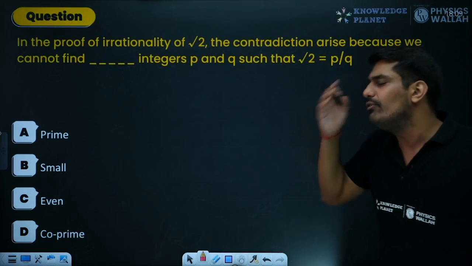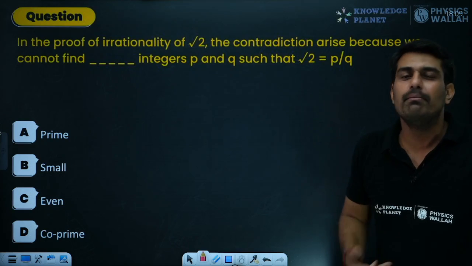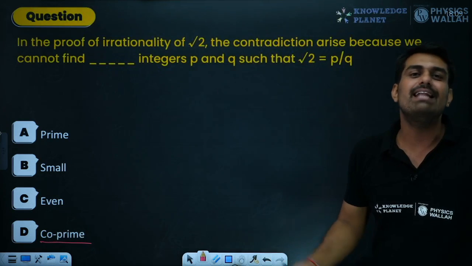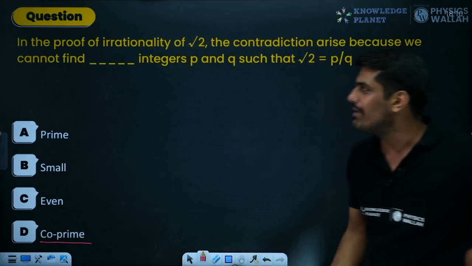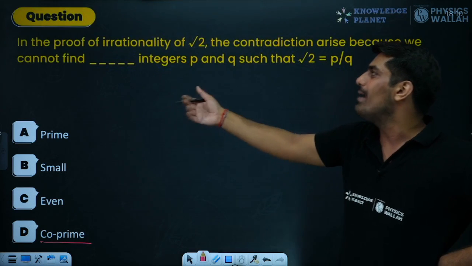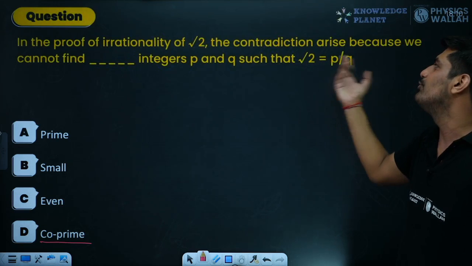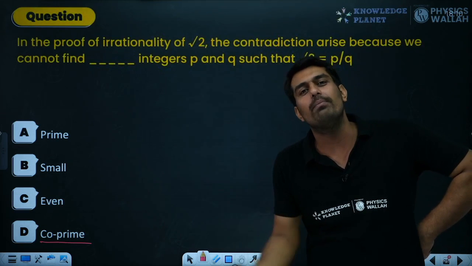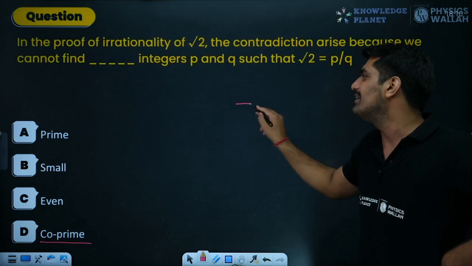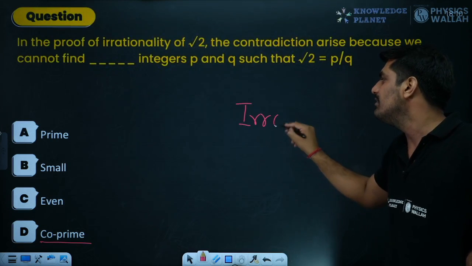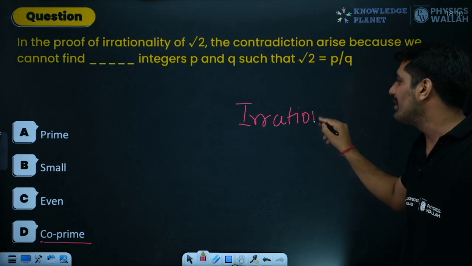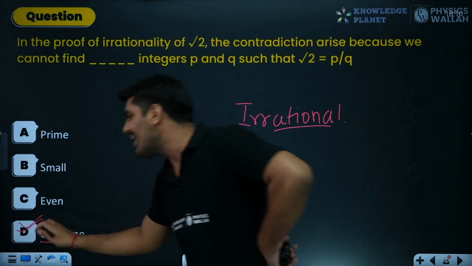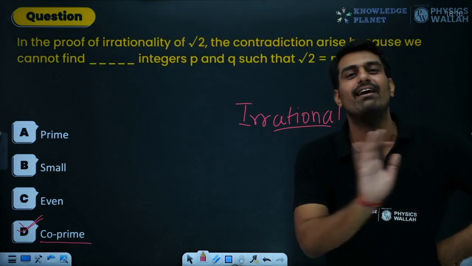I hope even if you haven't listened to me carefully, one thing would be very obvious in the entire explanation, and that was co-prime. So we cannot find co-prime integers p and q such that root 2 is p by q. And just because we were not able to find co-prime p and q, we came to the conclusion that the number was irrational. The answer over here is co-prime. If the numbers had been co-prime, the number would have been rational.